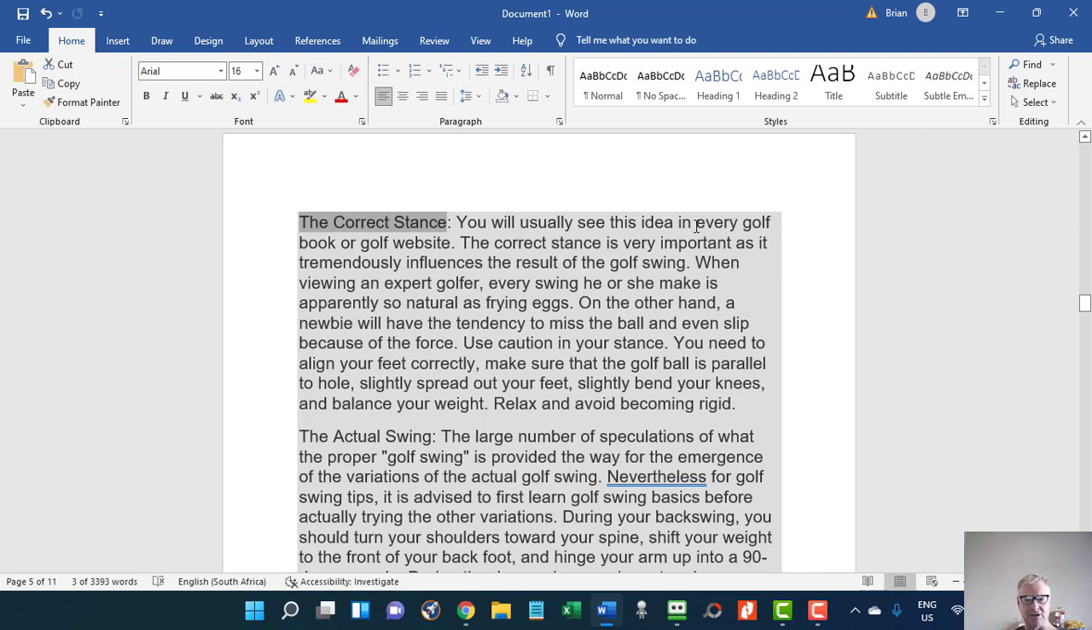When viewing an expert golfer, so you can just say when looking at a pro golfer, every swing he or she makes is apparently so natural as frying eggs. Every swing they make is so natural it looks like they're frying eggs. Change the frying eggs to anything you like. It looks as natural as whatever you want. On the other hand, alternatively, you can use the word alternative in there. A newbie, a new person will have the tendency to miss the ball and even slip because of the force. Okay, but you get what I'm saying.